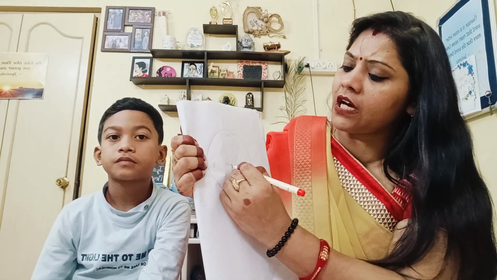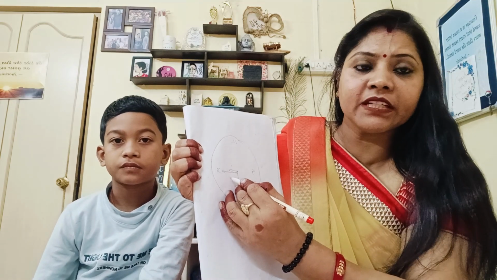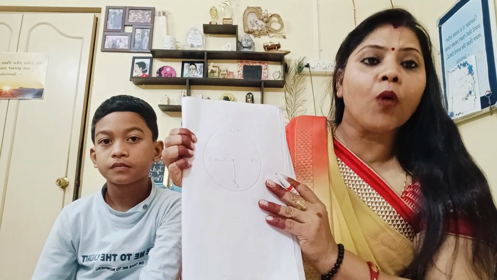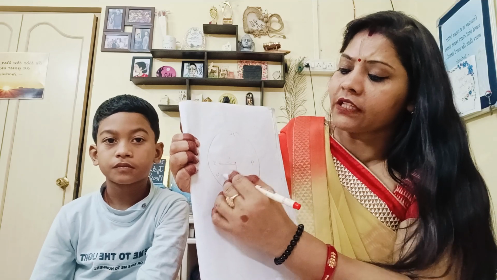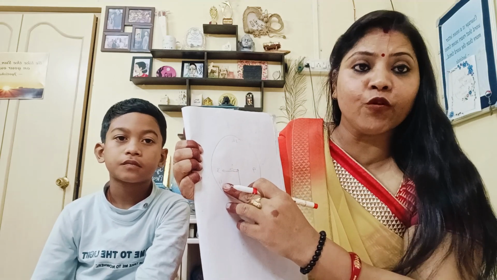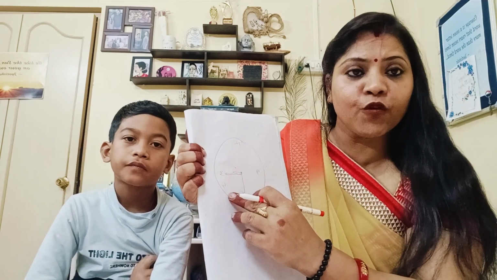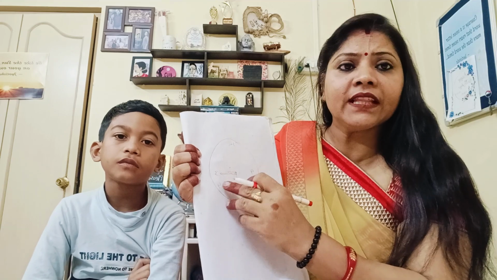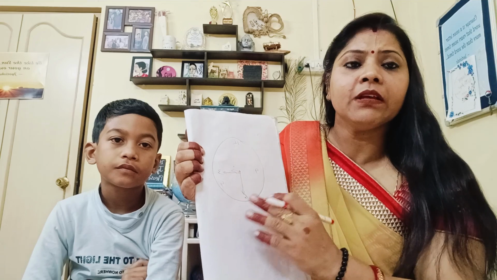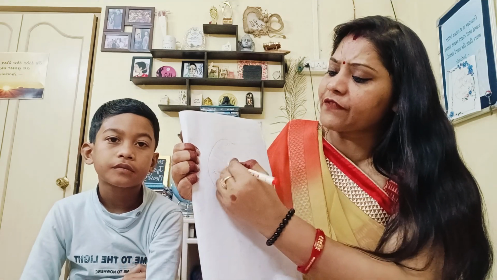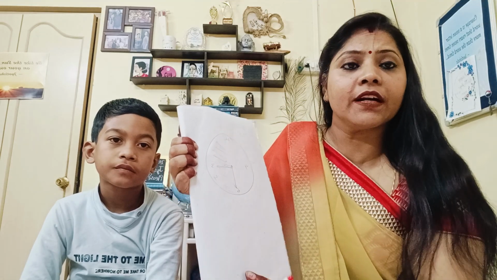Suppose the minute hand is at 3, and the hour hand is also at 3, then it will be quarter past 3. Suppose the hour hand were at 4 and the minute hand at 3, then it will be quarter past 4. So when the minute hand is at 3 and the hour hand is at any other time, whenever 15 minutes have crossed, it is called quarter past. Whenever half an hour is crossed, it is called half past.